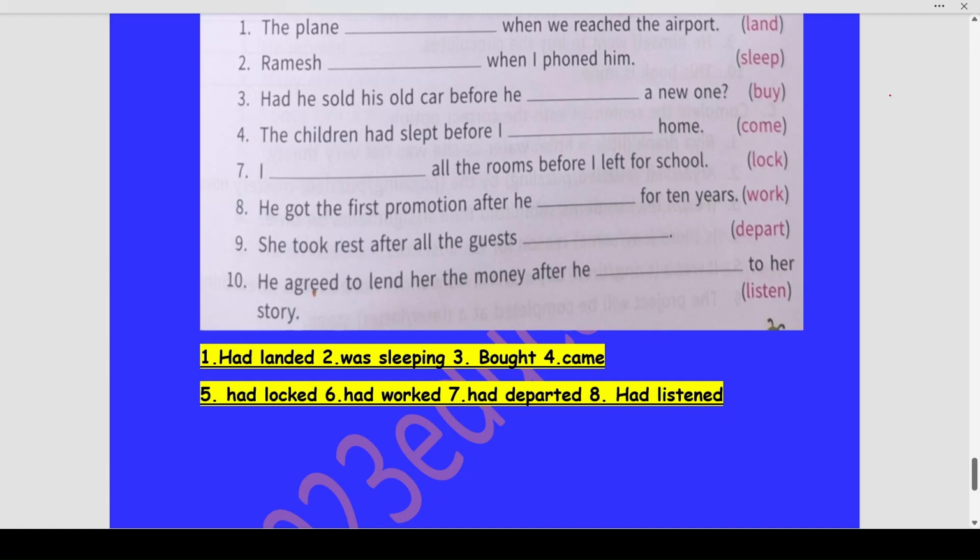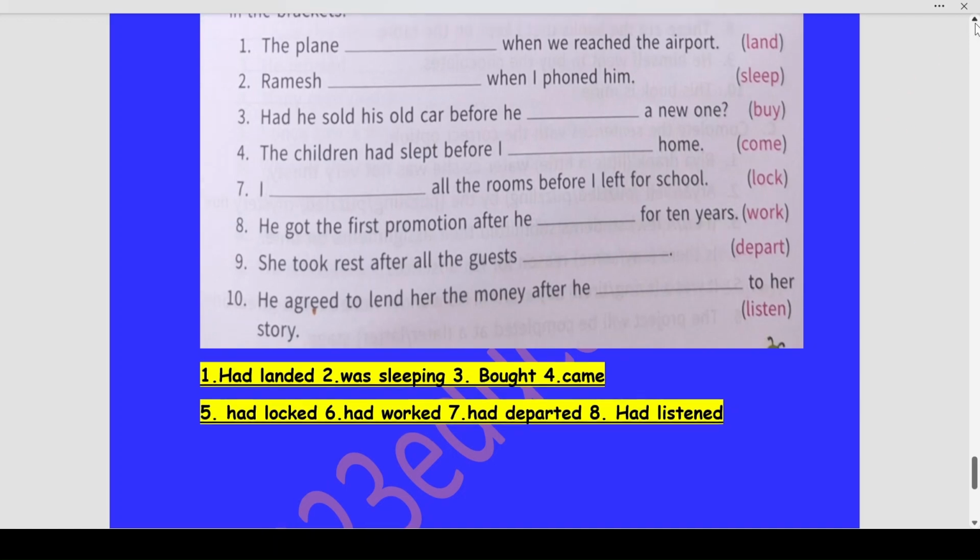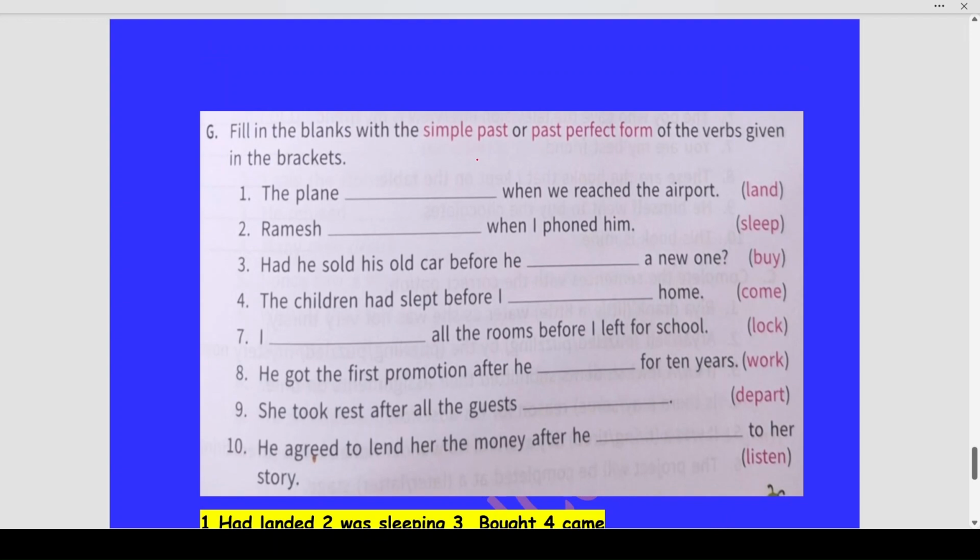Fill in the blanks with a simple past or past perfect form of the verbs given in the brackets. You have to either fill it in the simple past or past perfect form of the verbs given in the brackets. Now see, the plane dash when we reached the airport. Land. Now students, what is happening over here? How will you know whether you have to add the simple past or the past perfect form?